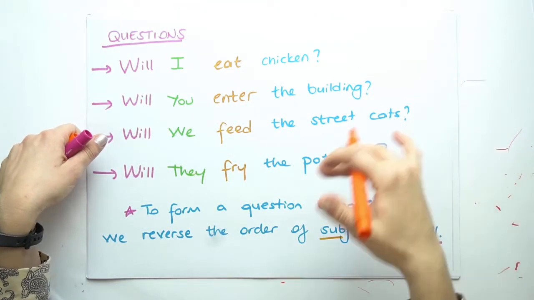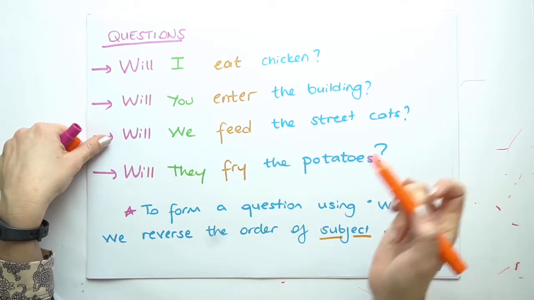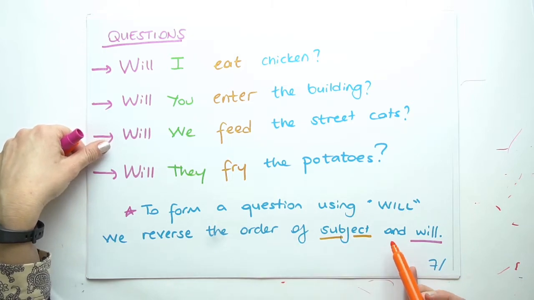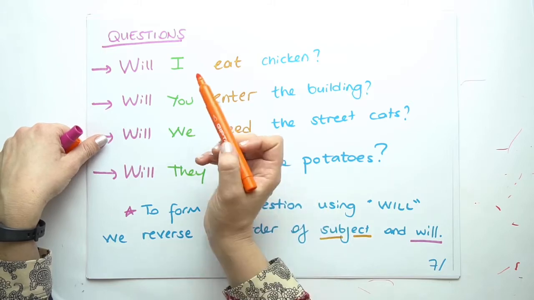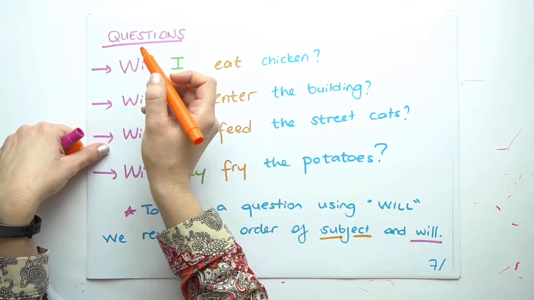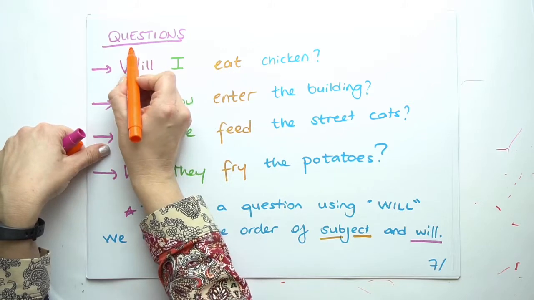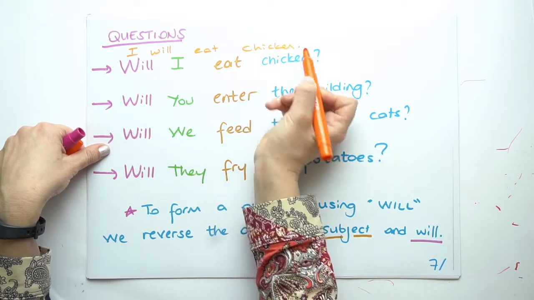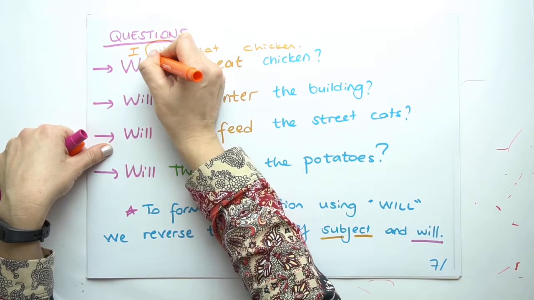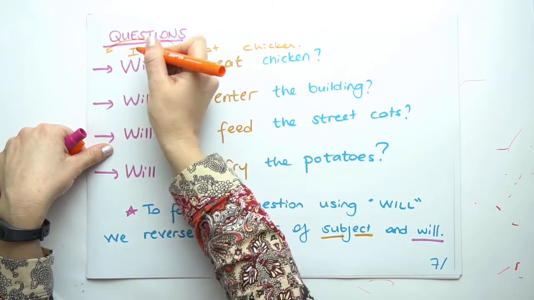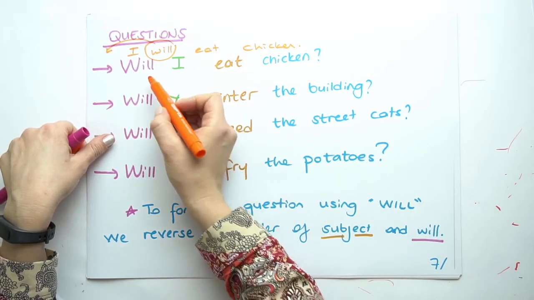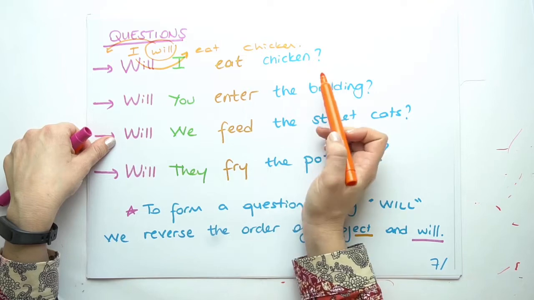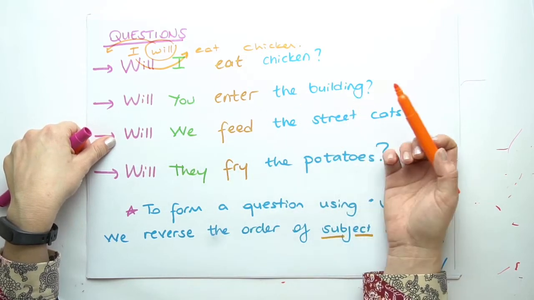Now questions. How do we make questions with modals? To form a question using will, we reverse the order of subject and will. Let's take a look at the first sentence. Will I eat chicken? The positive form of this sentence is I will eat chicken. So what I do is take will from the front of the verb and change their places. Will goes to the beginning. Will I eat chicken?